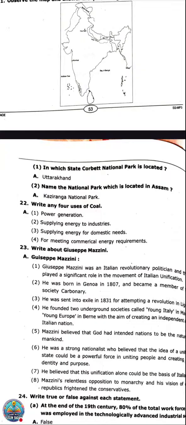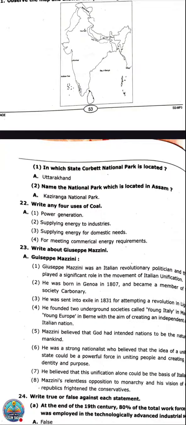Name the national park which is located in Assam. Kaziranga. Srinidhi has answered this in the previous class. So Kaziranga National Park in Assam, and Corbett National Park in Uttarakhand.